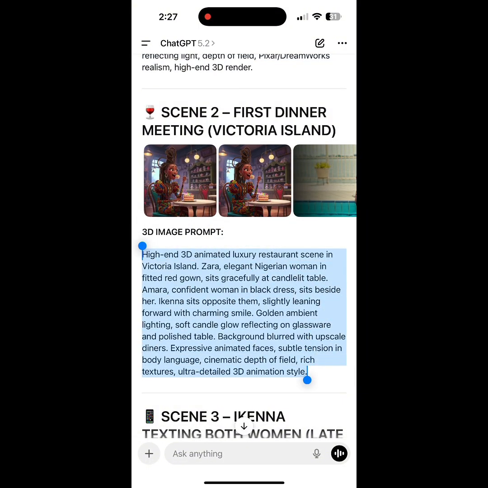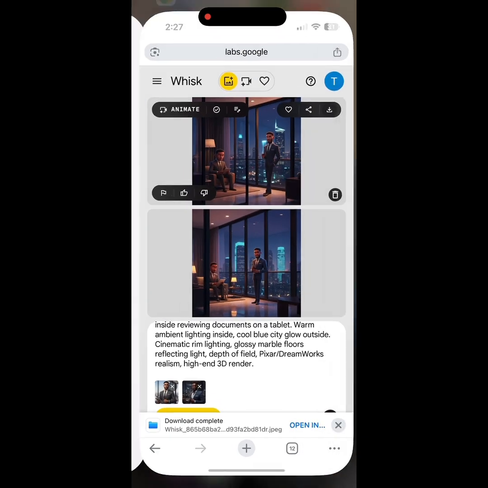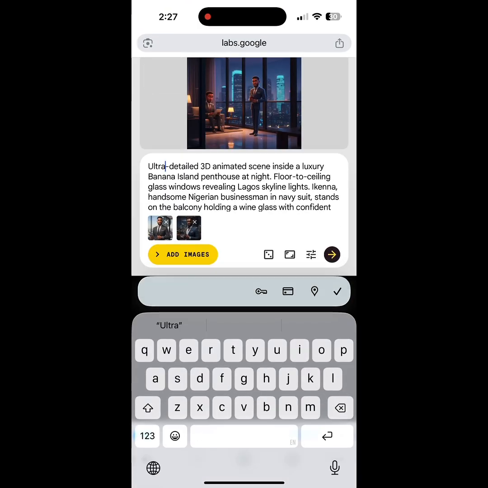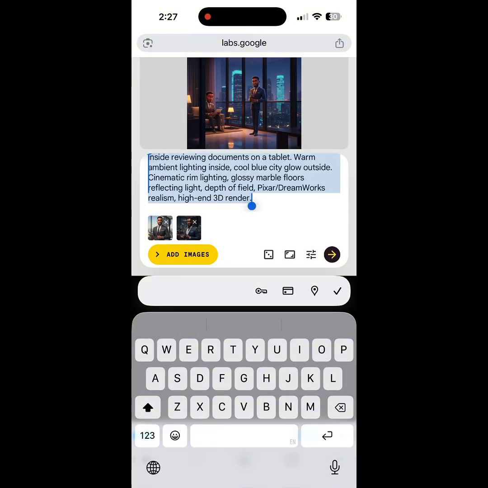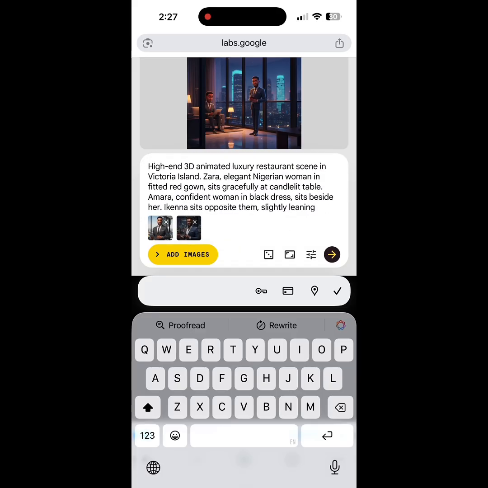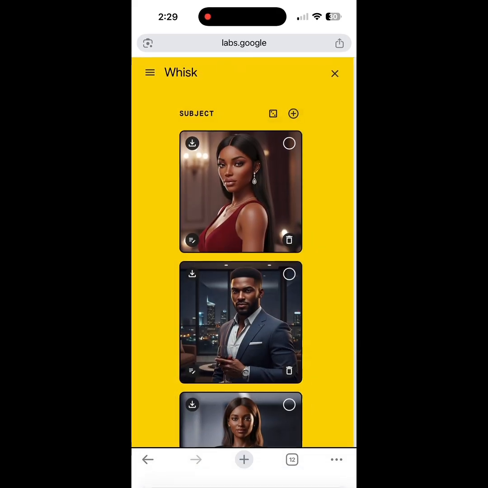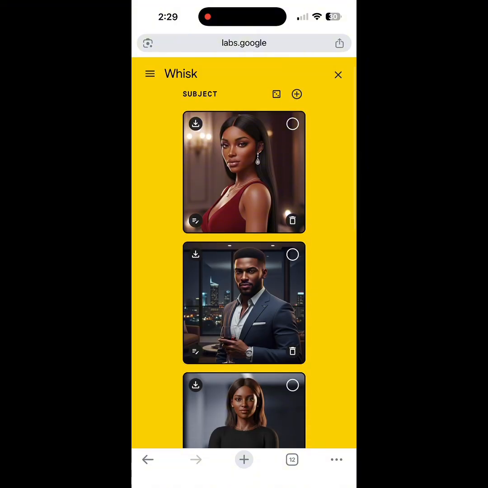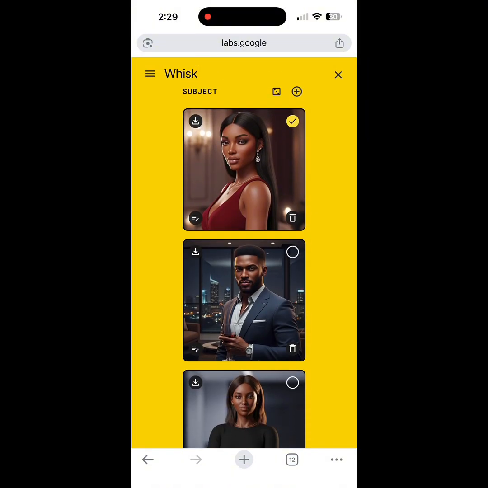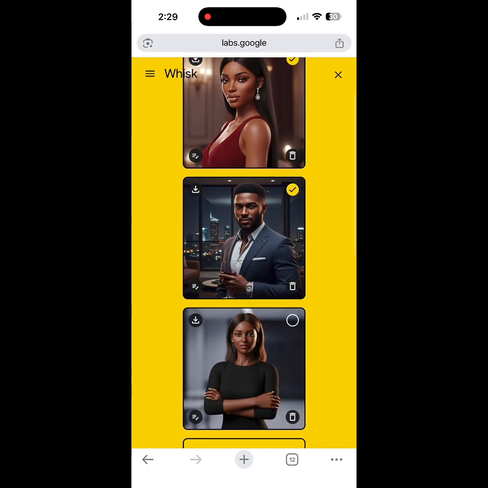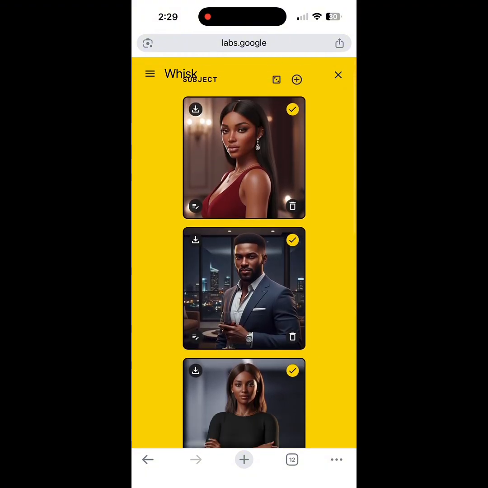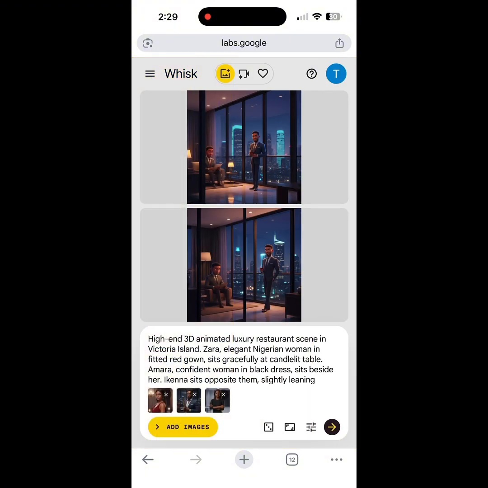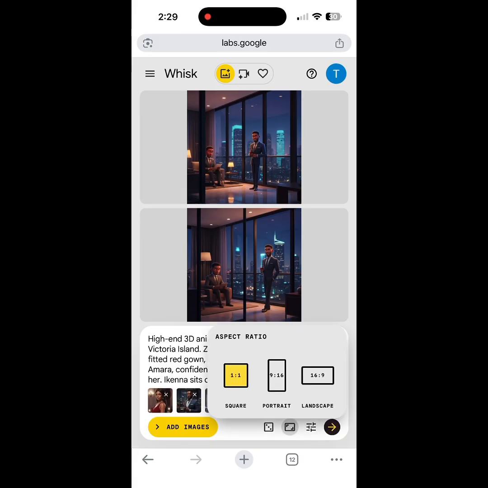So let's try the second scene. In this scene, we have just Ikena, then the 2 ladies. So you have to read your prompt to know which characters you need. Just click this add image again. So you see all the characters are here. Now we need the first girl, then this man here, Ikena, then the second girl. So it's just those 3. We don't need this last guy. So go back, just click that X. Yes, so you see we have just the 3 characters here.